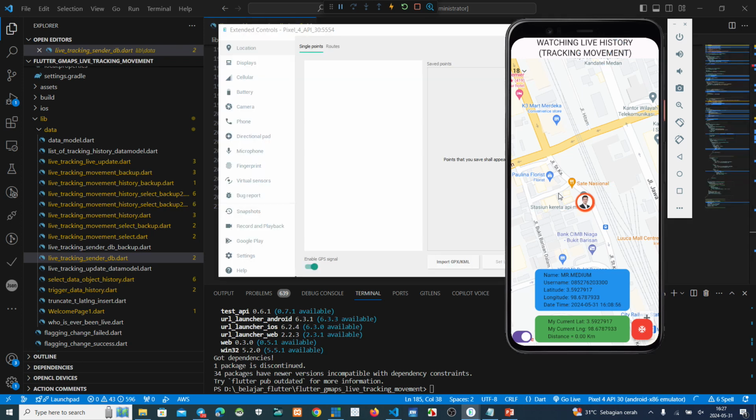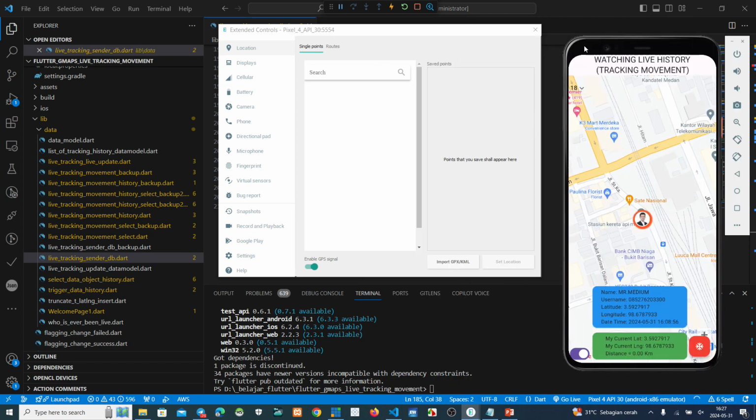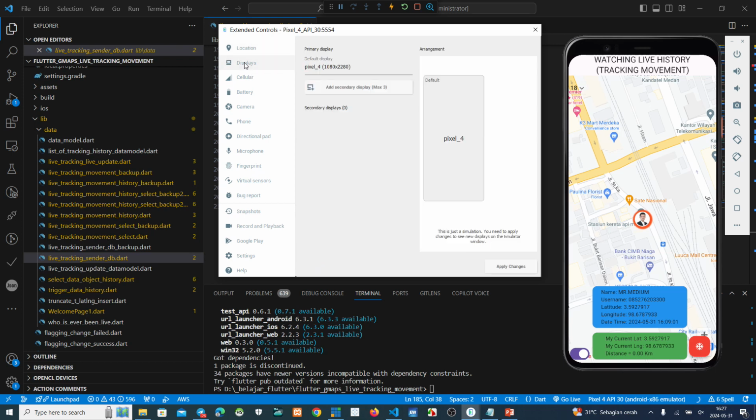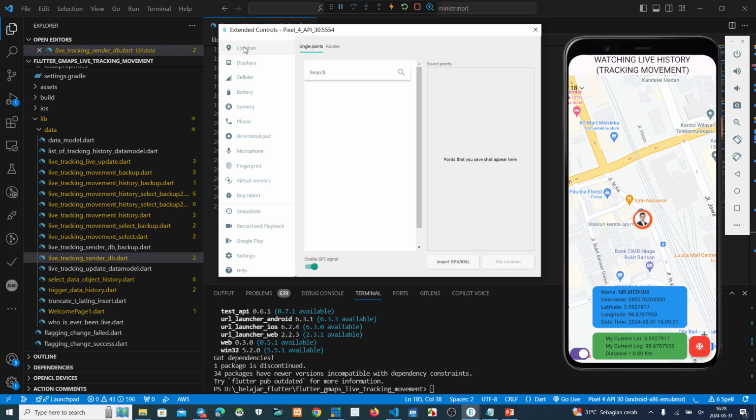Where is the location? Oh, it wants to change this.